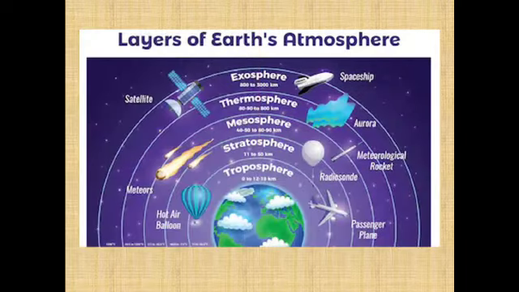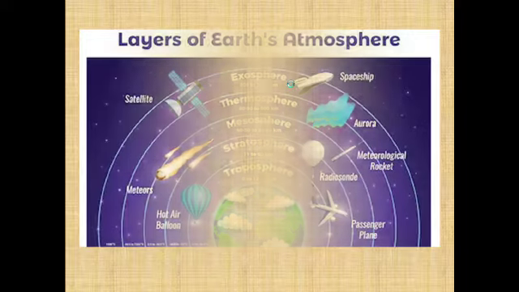So these are the few layers of the earth that you already knew. Troposphere, then stratosphere, mesosphere, thermosphere, and above, where the spaceships are launched, is the exosphere. All these layers make up the atmosphere, and that envelope of air which surrounds the earth is known as the atmosphere. This type of photo you must have seen in your geography books as well.